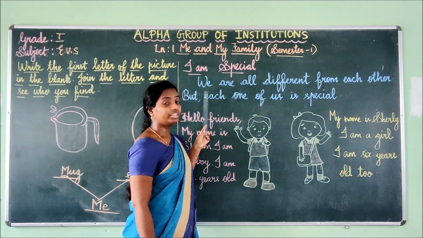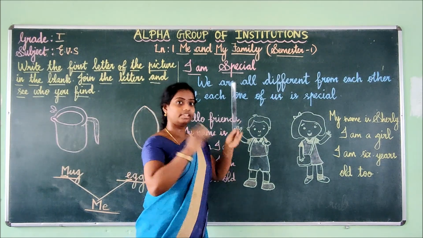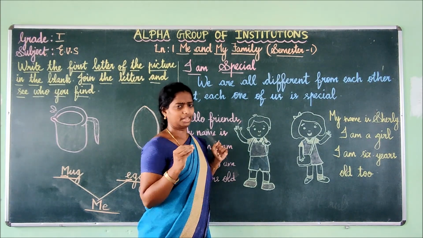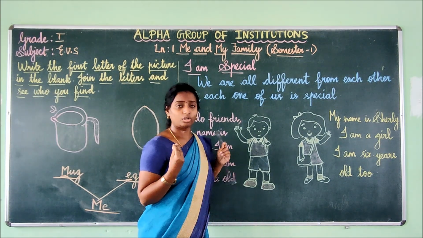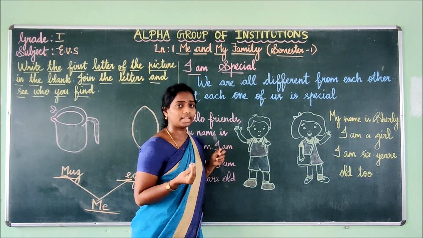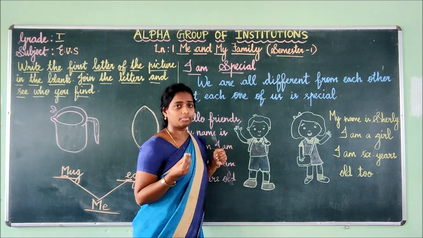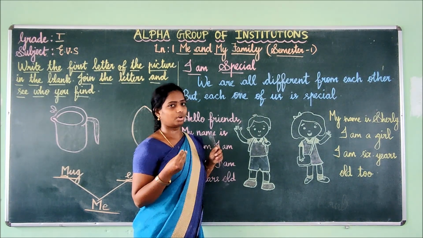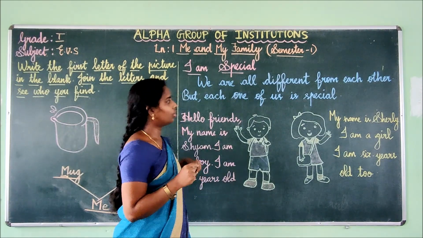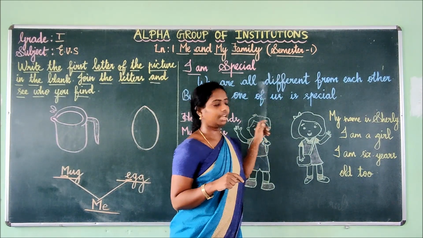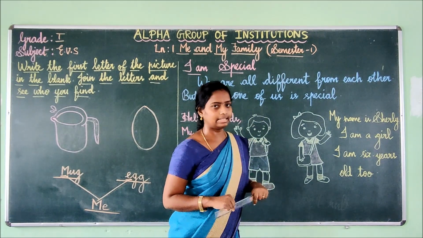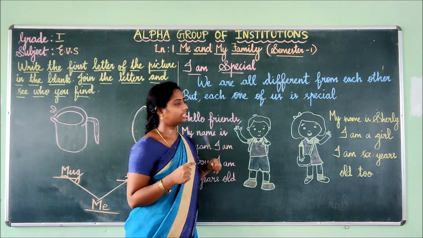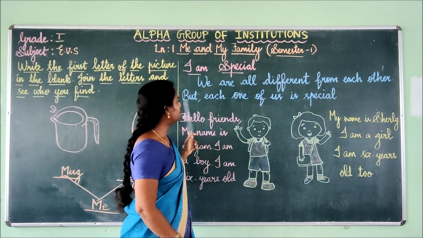See, we are all different. We are all different, which means we are all not the same, is it? Or are we looking the same, children? Or are you all the same in all the activities, by reading books, whatever it may be, by watching or playing, or are we all the same, children? No, isn't it? We are all different, isn't it? We are all different from each other, okay? You have a lot of friends. You may have found we are all different, okay, children? Then what is it next?